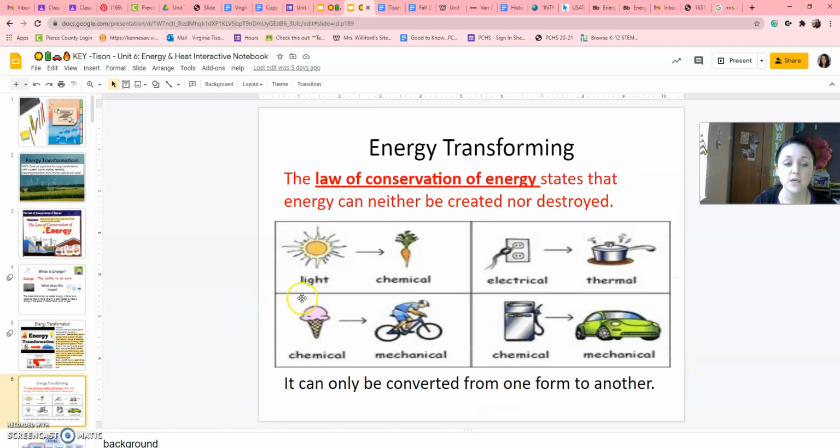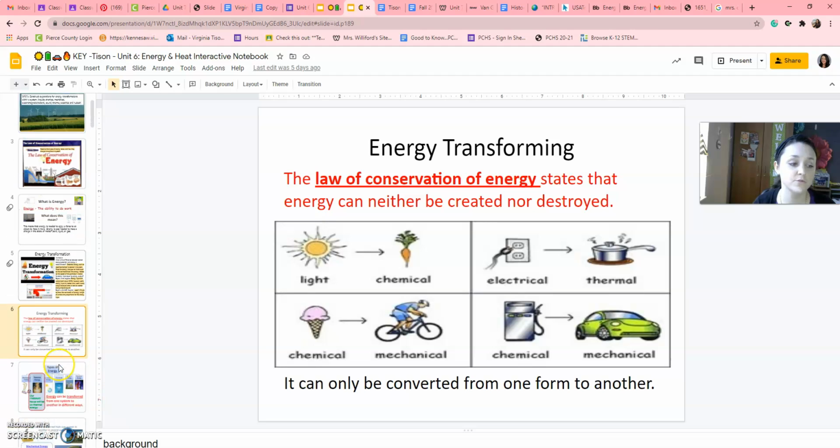All right, so if we want to grow food, we start with light energy and it converts it into chemical energy to grow the food. So the law of conservation of energy says that energy cannot be created or destroyed. So like electrical energy, you plug something in, it then gives you heat. We aren't losing it, we're just changing forms. It can be converted from one form to another.